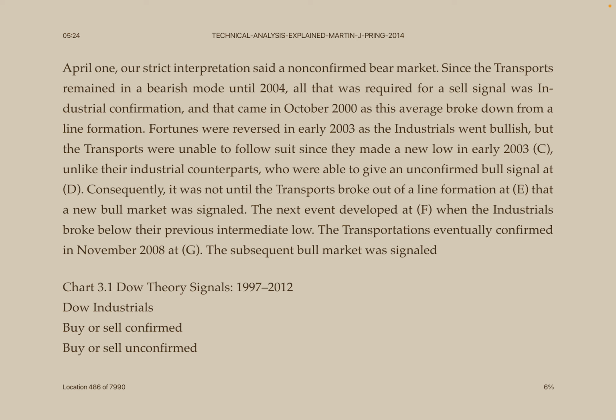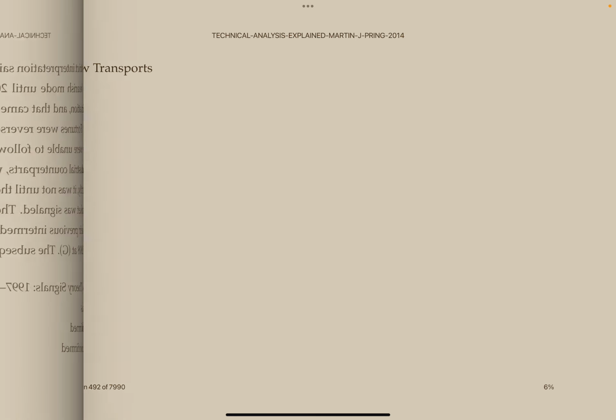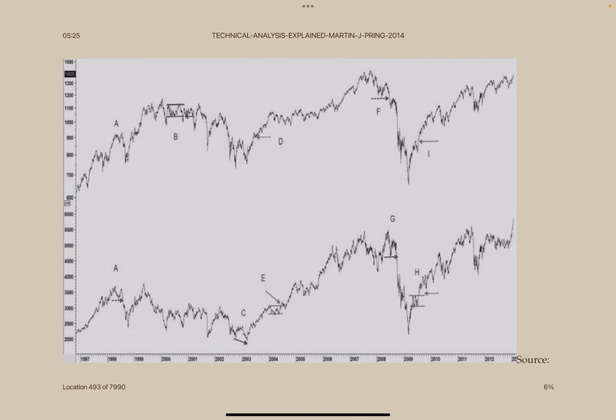Chart 3.1: Dow Theory Signals 1997 to 2012. Dow Industrials: Buy or Sell Confirmed, Buy or Sell Unconfirmed. Dow Transports. So this is Chart 3.1, sorry.